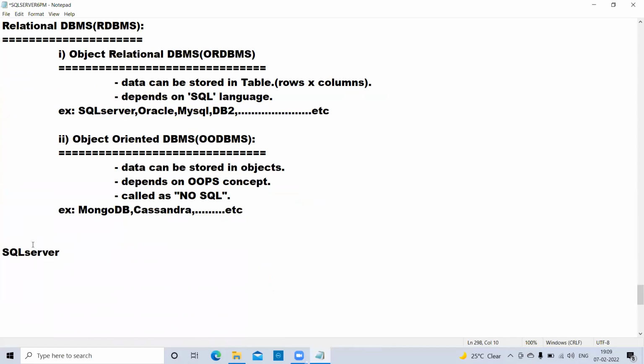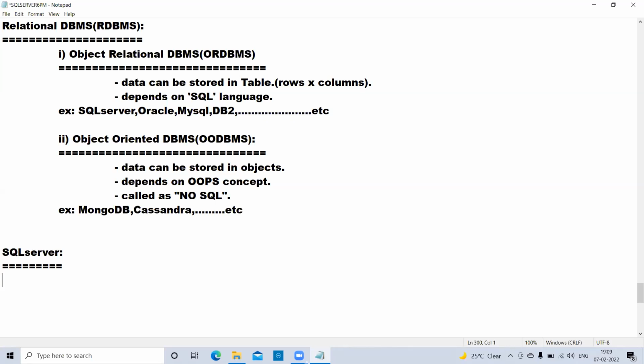So we will start that tomorrow. What is SQL Server? Whatever I said: SQL Server use and installation process, then the versions, then the client server architecture, and the internal processing of SQL Server, how the data is processed here. This is all we will discuss in the SQL Server part.